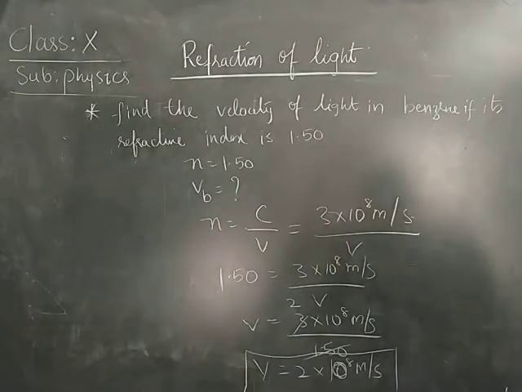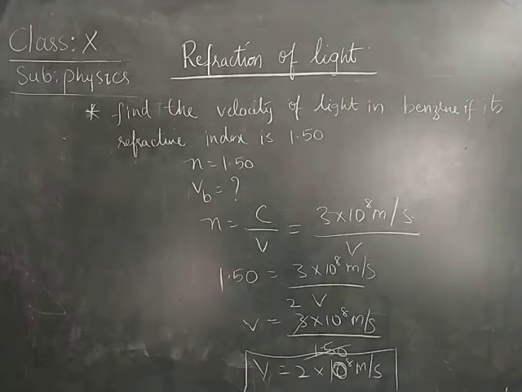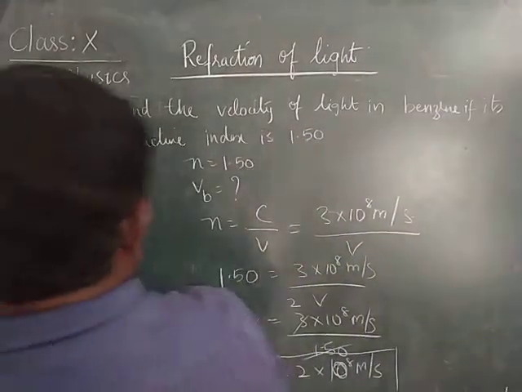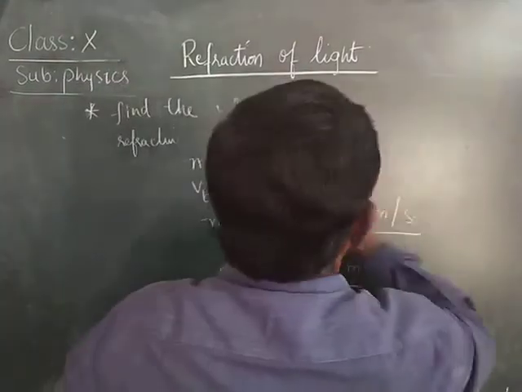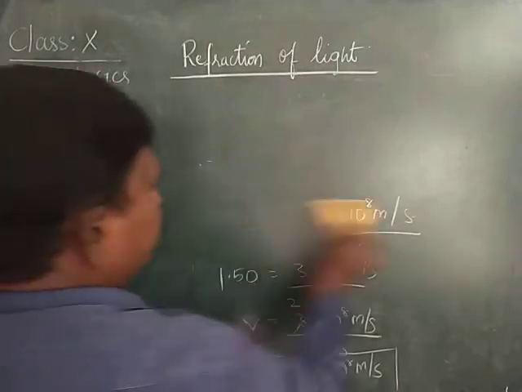Here we got the velocity of light in benzene as 2 into 10 to the power of 8 meter per second. In the same way, when the velocity of light is given, we can find the refractive index. Children, just see. One more problem.